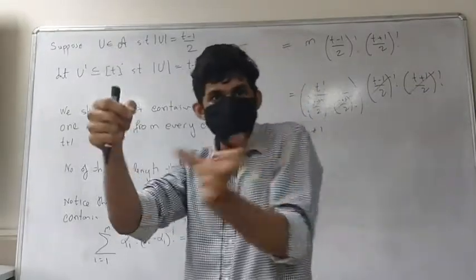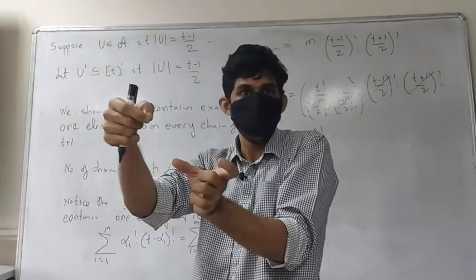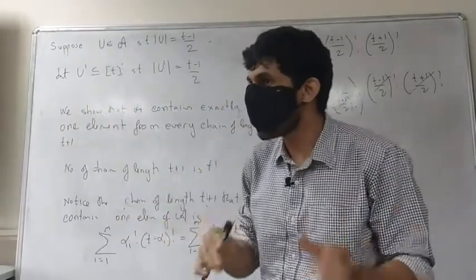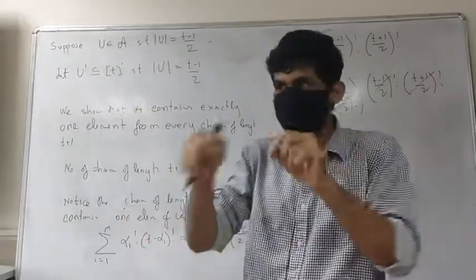Then if I remove one element, I again get a subset of size (t minus 1)/2.